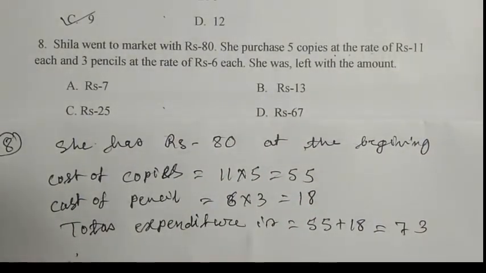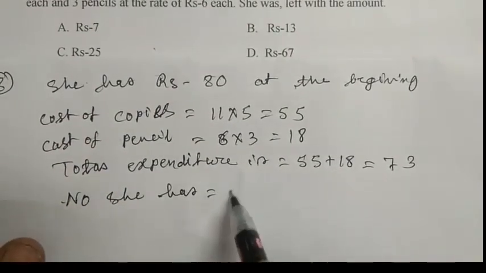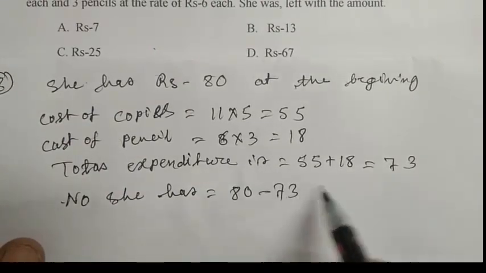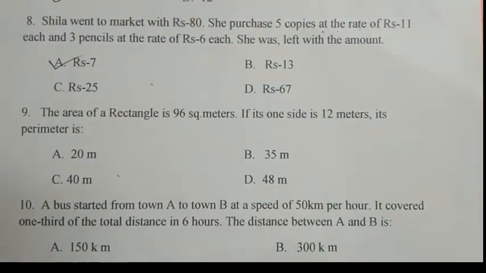So now she has 80 minus 73, that is 7. So now she has rupees 7. A is the right answer.